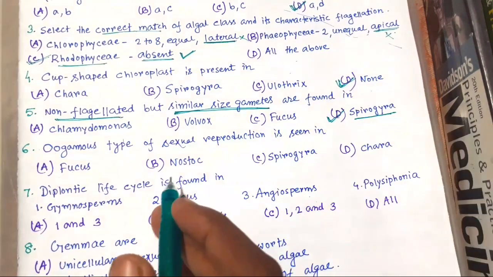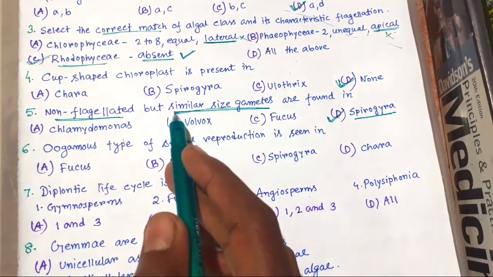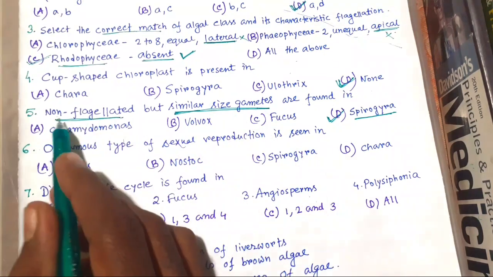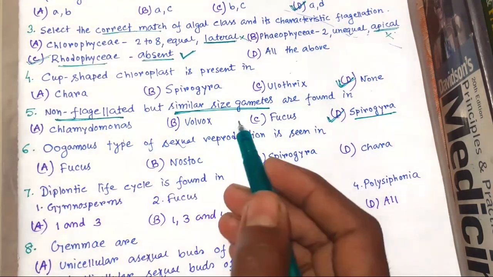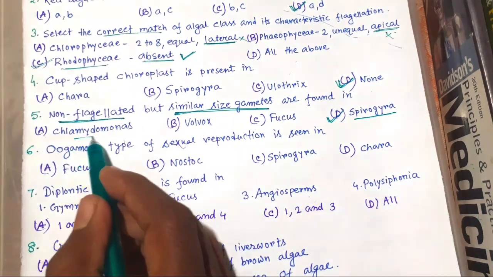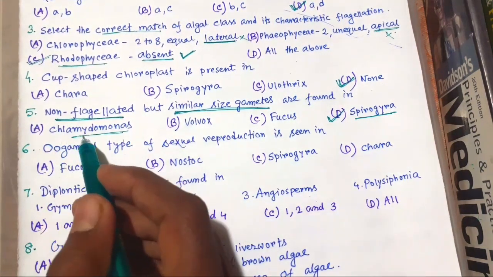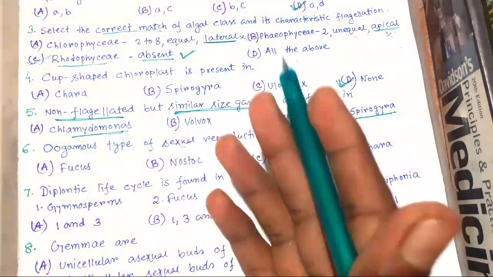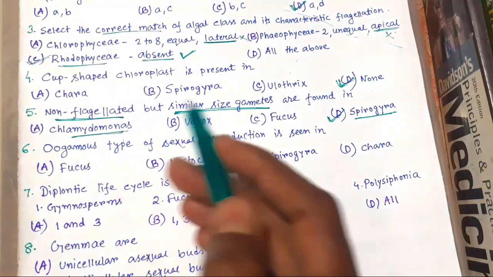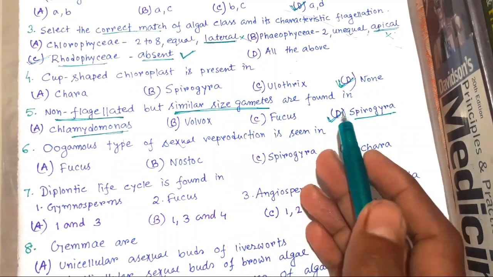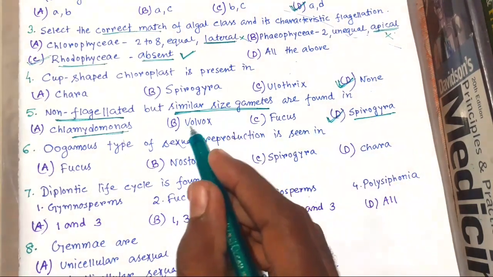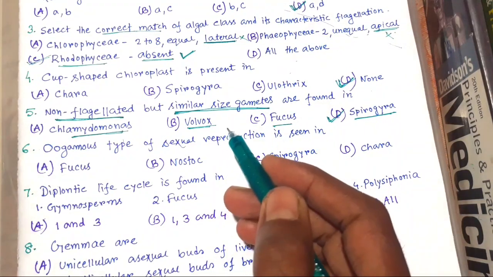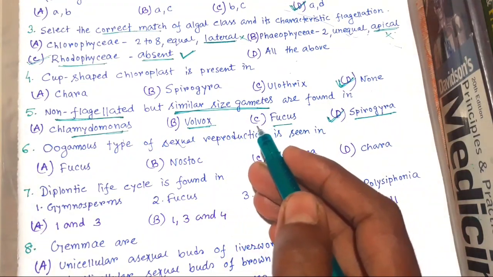In case of Chlamydomonas, the gametes are of similar size, but they are also flagellated, so Chlamydomonas is not the right choice. In some species of Chlamydomonas, we also observe anisogamous. In case of Volvox and Fucus, we know there is oogamous type of sexual reproduction.